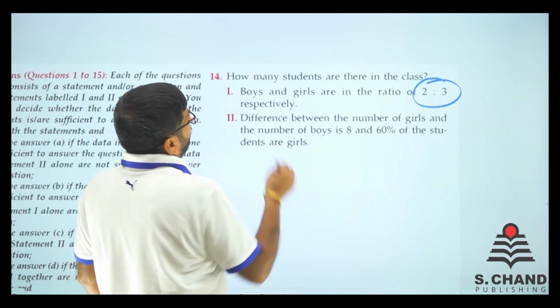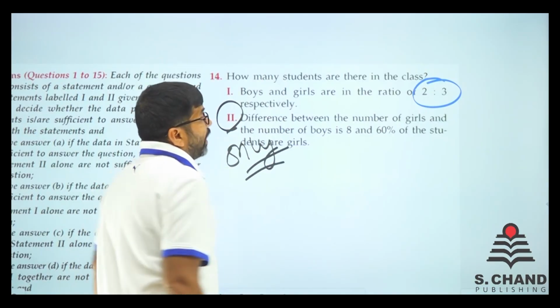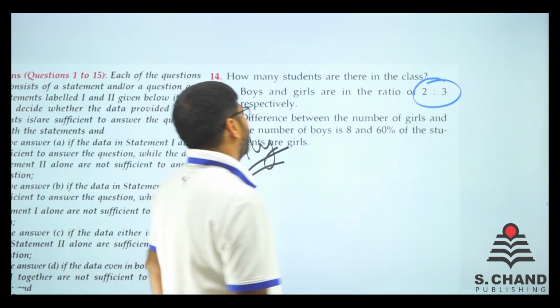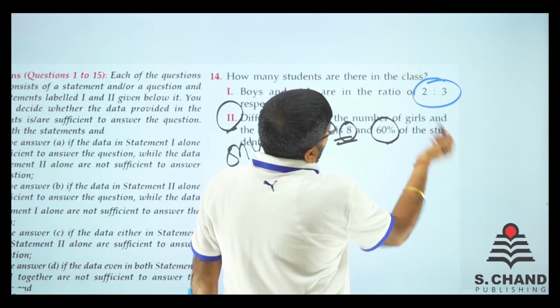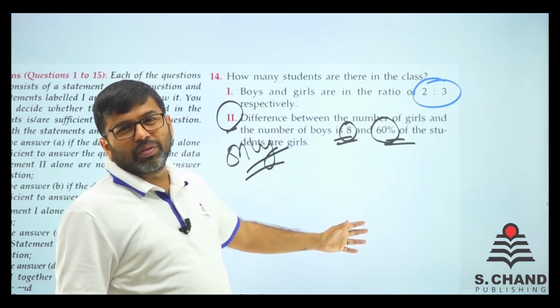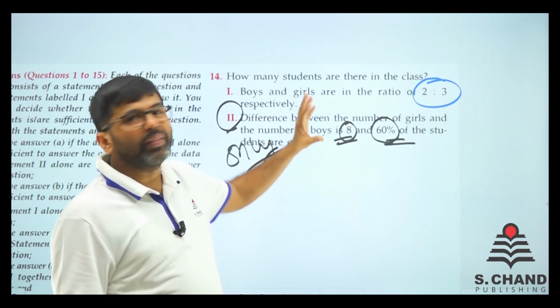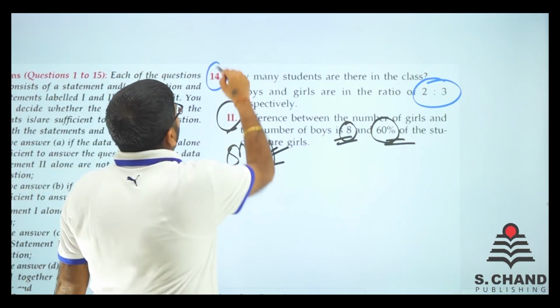So only the second will provide you the answer, because it has two equations in it. Because the difference x minus y is 8 and 60:40 is the second. So two equations given, two unknowns are there, you can find the answer, right? So only the second is sufficient. So the answer for 14 will be only the second.